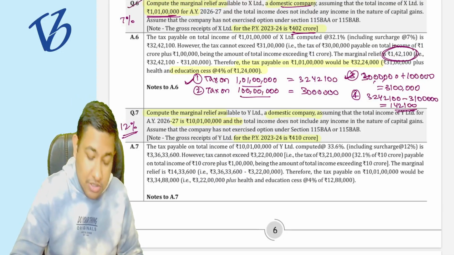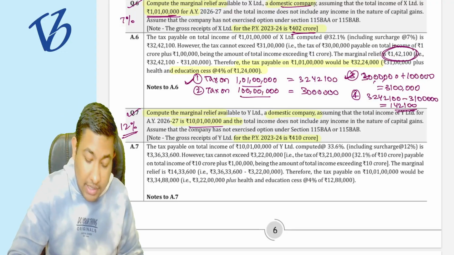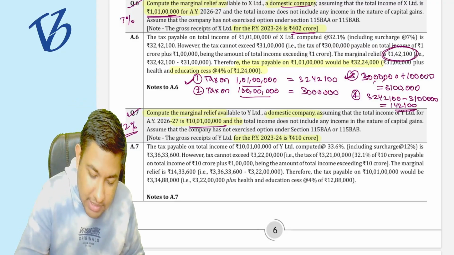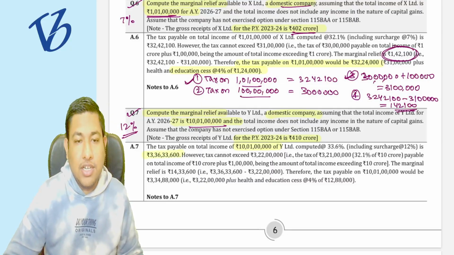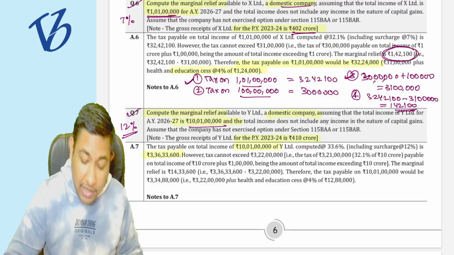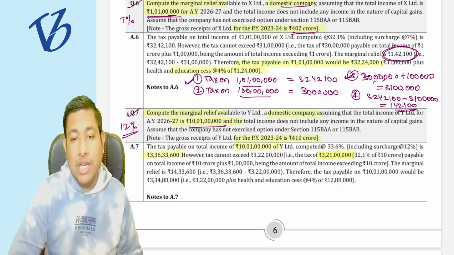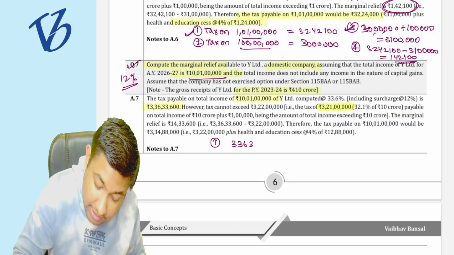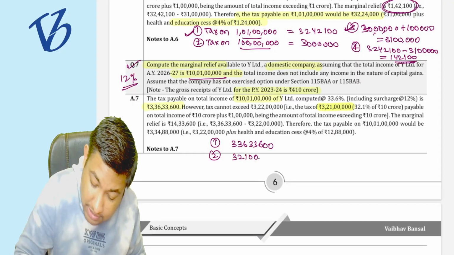So question number 6 is over. Question number 7 is over. For question number 7 as well, the same thing is to be followed for 10 crore rupees of income. Understood? Let me discuss, for 10 crore 1 lakh rupees of income, the tax payable is going to be 3 crore 36 lakh 33,600. But for the 10 crore rupees, the tax is going to be 3 crore 21 lakh rupees. So the first step is going to be 3,36,33,600. Second step is going to be 3 crore 21 lakh rupees.